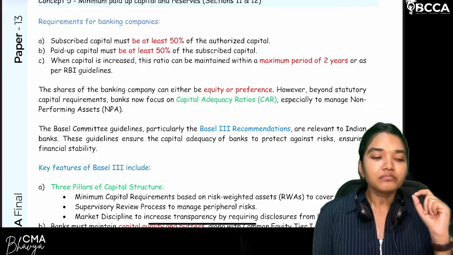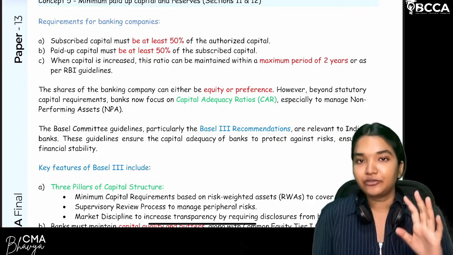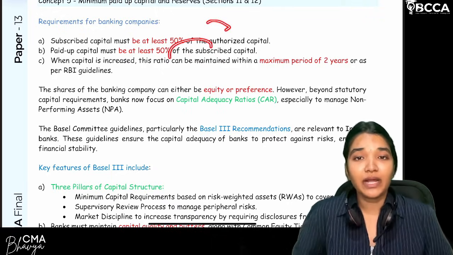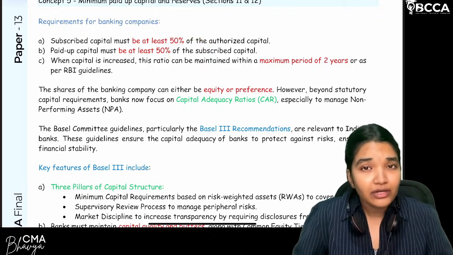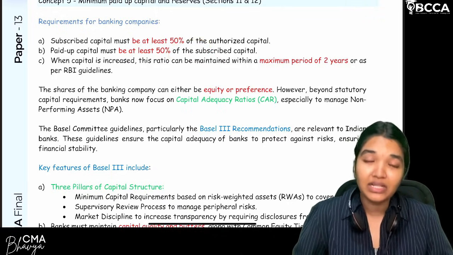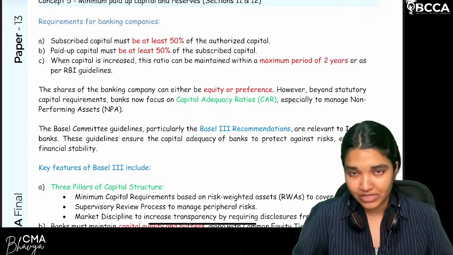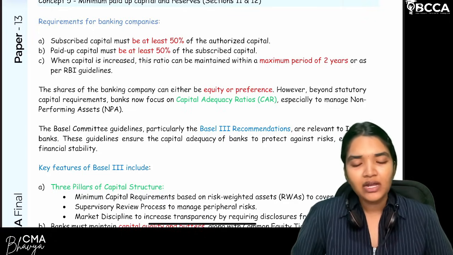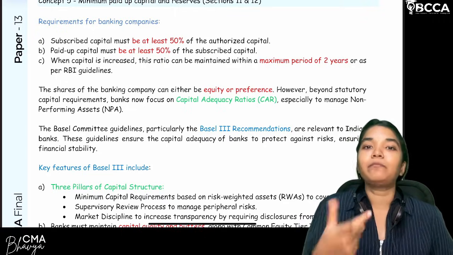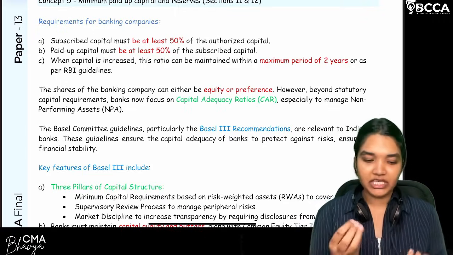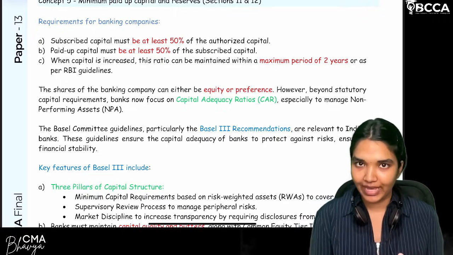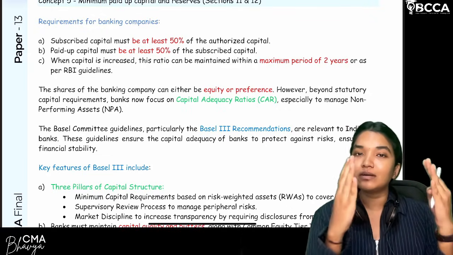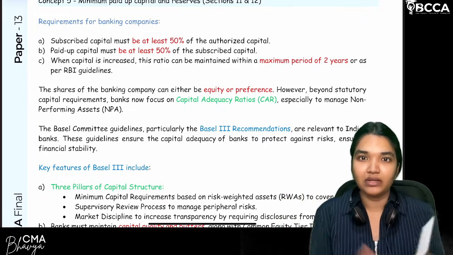Now, beyond these statutory requirements of 50% of authorized capital or 50% of subscribed capital, what is more important right now for the banks to achieve is capital adequacy ratios. I repeat again, CAR, capital adequacy ratios. Now, what do you mean by capital here? Whatever the equity share capital, preference share capital, share premium account, as well as free reserves, all that comes under this particular capital. Yes or no?